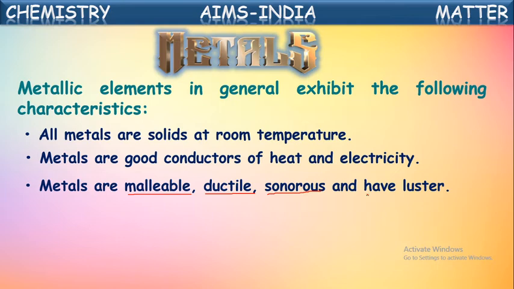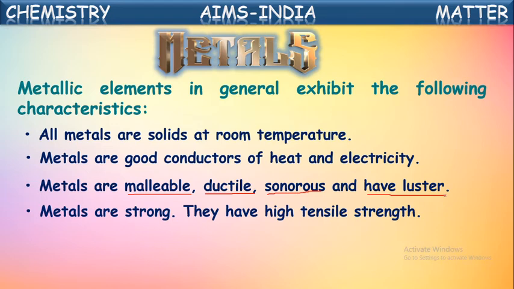And they have luster, meaning they are shining. They have shining surfaces. When they are pure, they will be shining on the surface. That shining property is called lustrous property. So we can say metals are lustrous. Metals are malleable, ductile, sonorous, and lustrous.